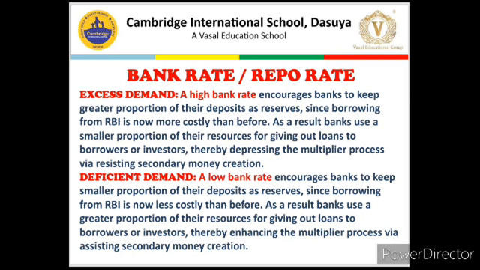And what about deficient demand? Just the opposite. If there is deficient demand, people are not willing to borrow from commercial banks, and commercial banks are not willing to borrow from the central bank, then what does RBI do? RBI decreases the bank rate, which makes it attractive to borrow from the central bank.